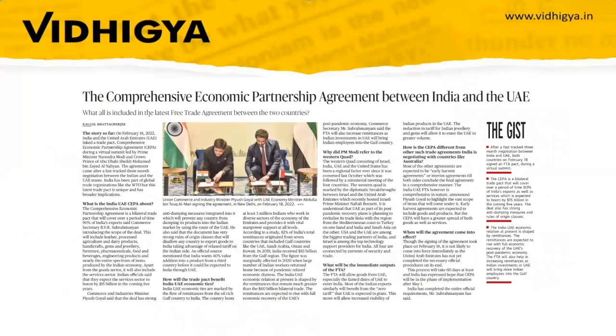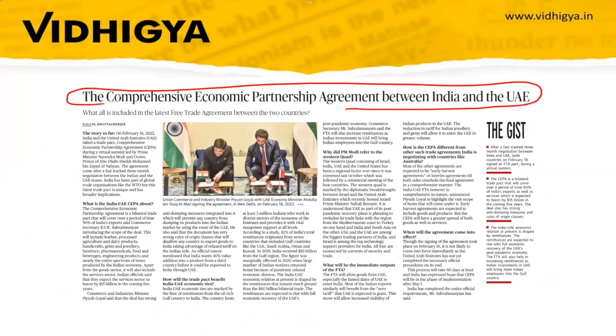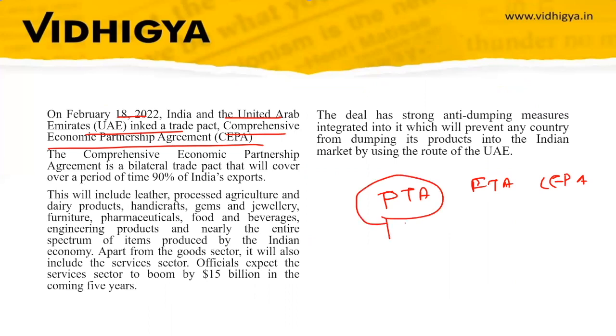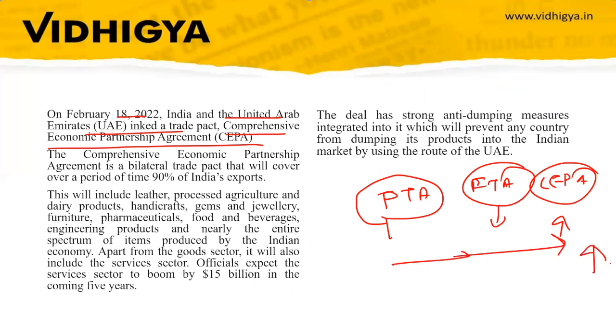Our last topic is the Comprehensive Economic Partnership Agreement between India and UAE. In our previous lectures, we have discussed a lot about free trade agreements, tariffs and non-tariff barriers, so we will not discuss that. On February 18, 2022, India and UAE inked a trade pact, the comprehensive economic partnership. There is a PTA, there is an FTA, there is a CEPA. The only difference is that economic engagement increases as we move along this side, between the countries.